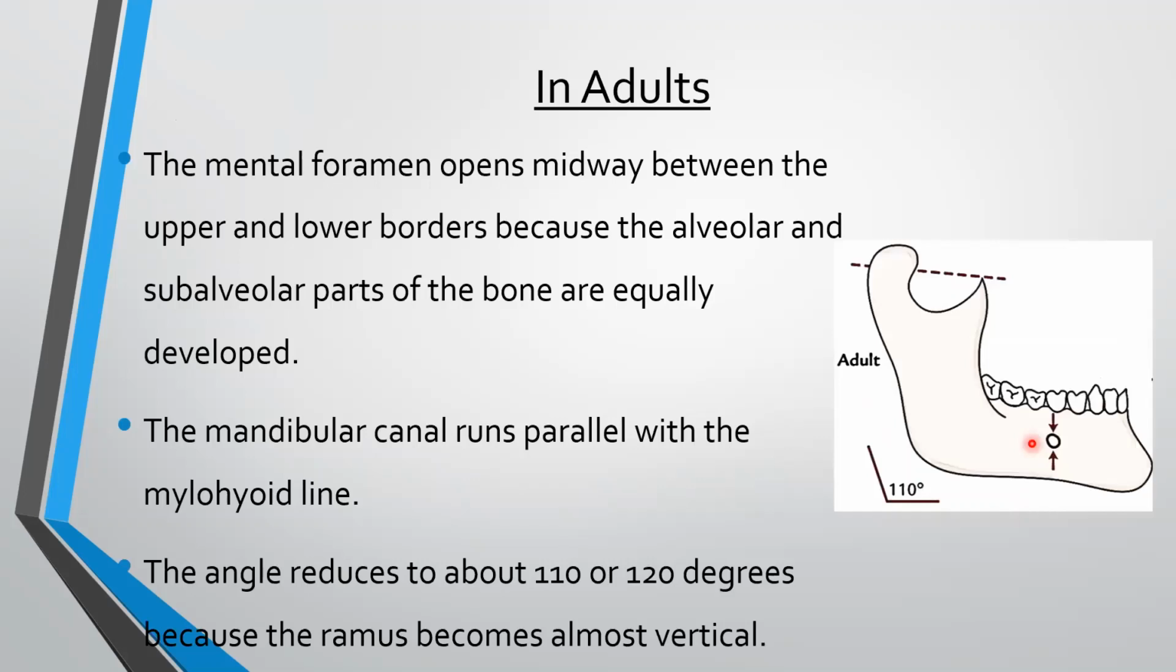In adults, the mental foramen opens midway between the upper and lower border because the alveolar and subalveolar parts of the bone are equally developed. The mandibular canal runs parallel with the mylohyoid line. The angle reduces to about 110 or 120 degrees because the ramus becomes almost vertical. This is the mandibular canal. This is 110 degrees angulation.